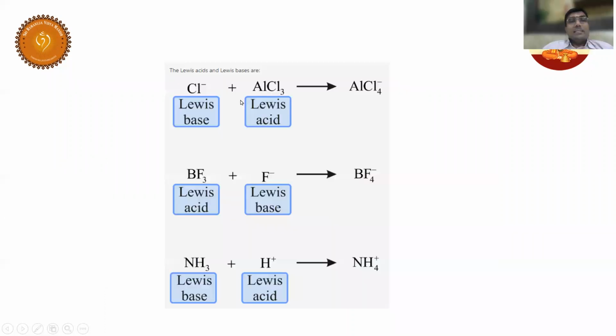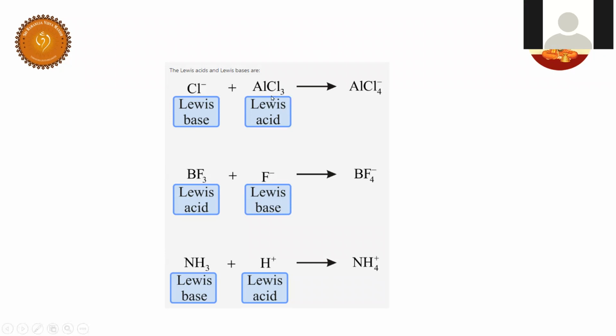AlCl3: is it electron deficient or not? Does it have an octet or not? Sir, I think no. Very good, because boron and aluminum belong to the same family, right?